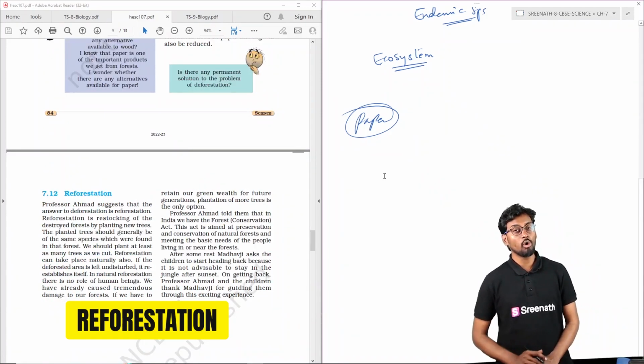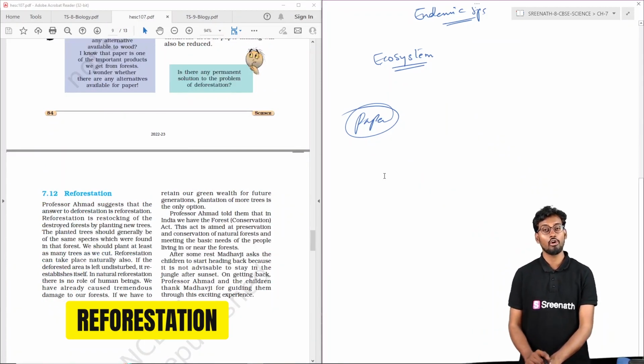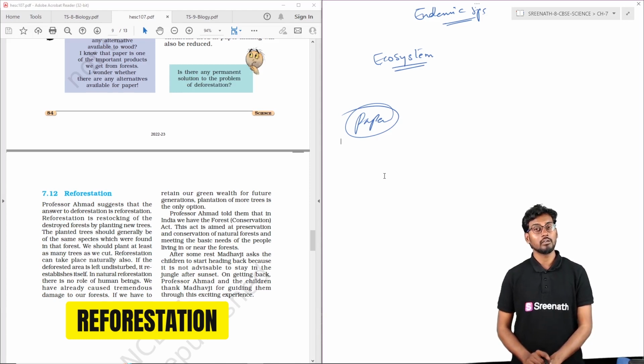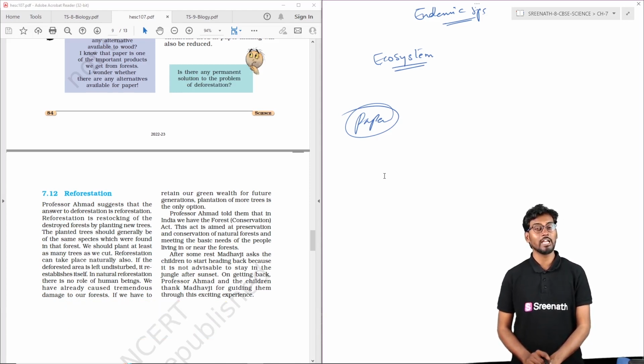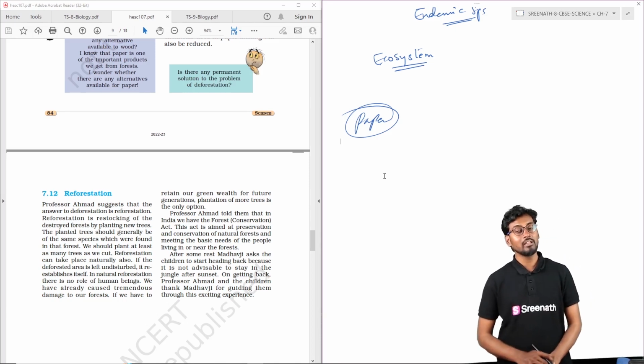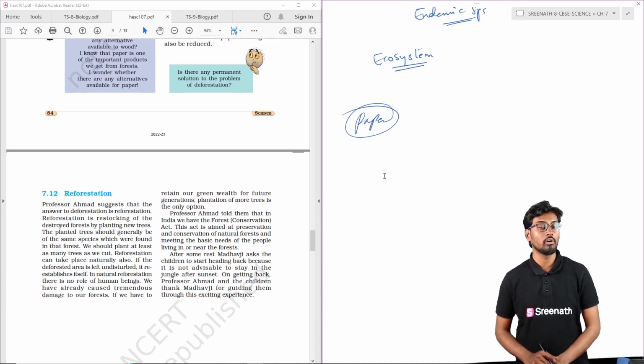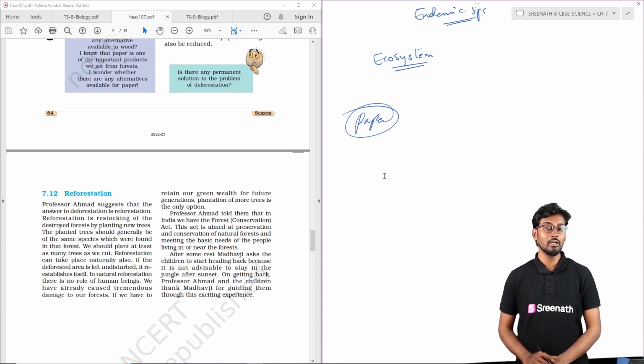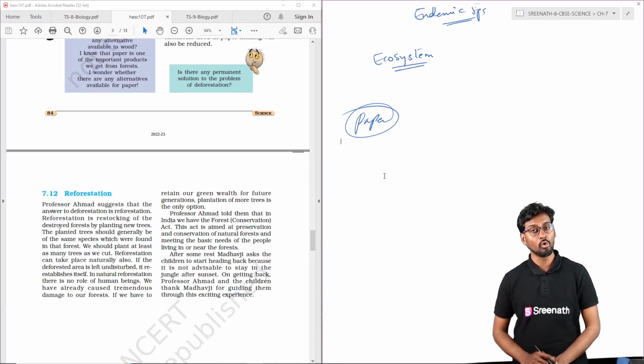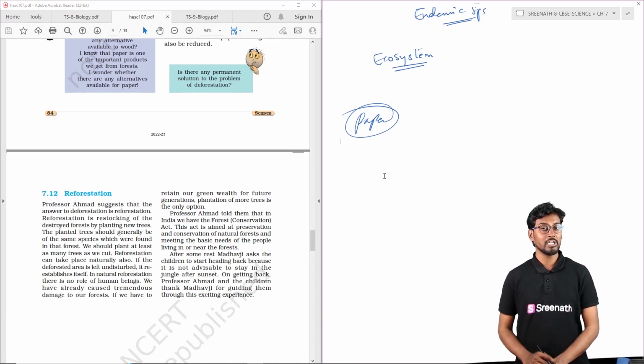So in order to avoid all these consequences of deforestation, loss of habitat, and loss of different kinds of animals, wildlife and wild plants, the main agenda is to go forward with reforestation. Reforestation is where we replant saplings, that is seedlings, in the forest area. This can be done dynamically, according to the needs of local people, the local climatic conditions and the local ecosystem.